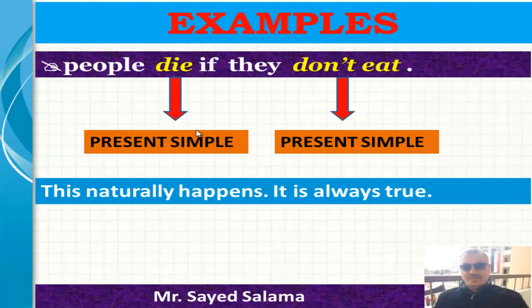The next one. People die if they don't eat. Die, don't eat. Die is present simple tense. Don't eat, present simple. So, this is a zero conditional type. This naturally happens. It is always true.